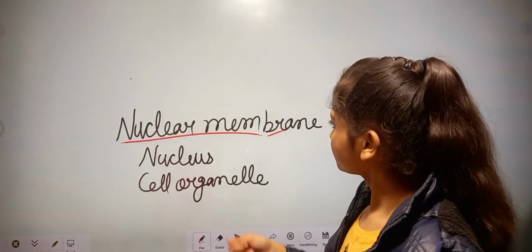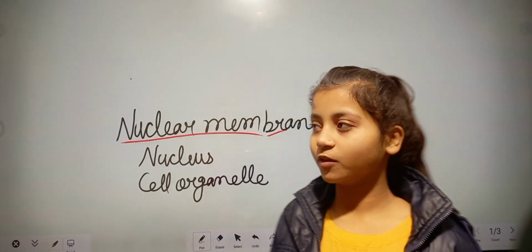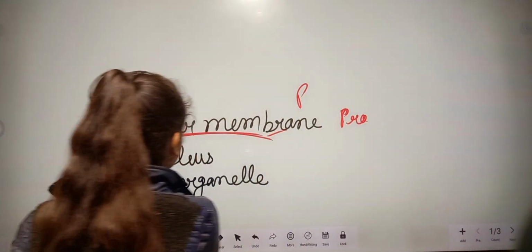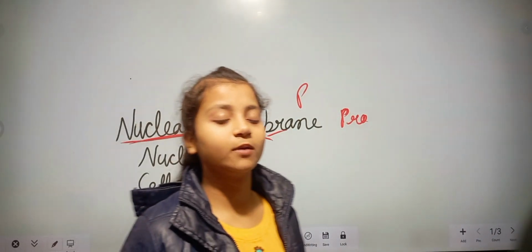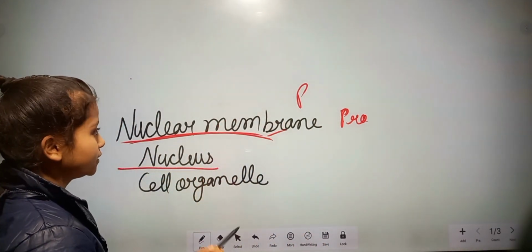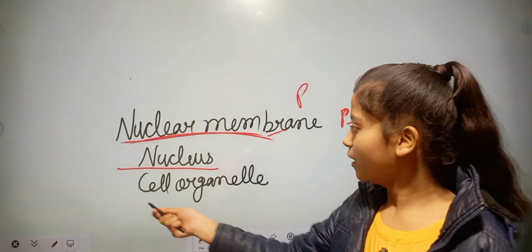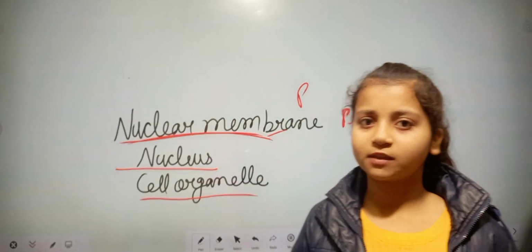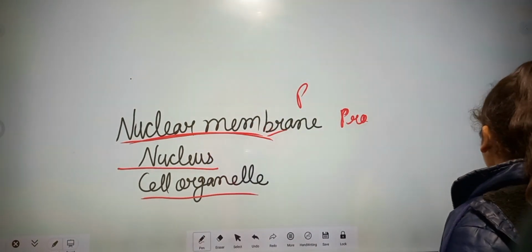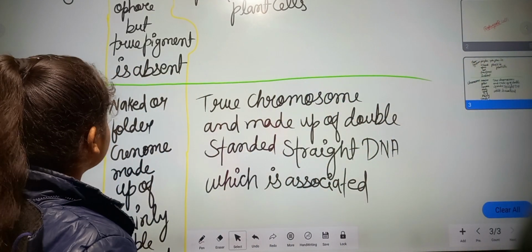And on the basis of present or absent, we see that in prokaryotic cells the nuclear membrane is absent and in eukaryotic cells the nuclear membrane is present. On the basis of nucleus, we also saw in the last video which type of nucleus is present in prokaryotic and eukaryotic cells. And cell organelles are absent in prokaryotic cells and present in eukaryotic cells. So now we will discuss some more organelles.